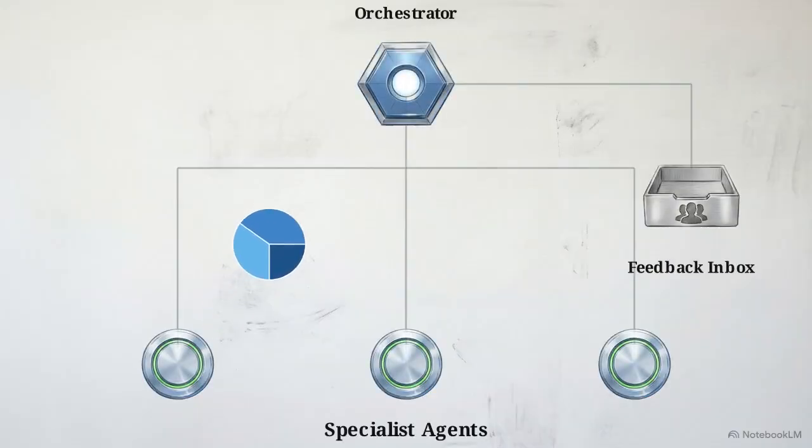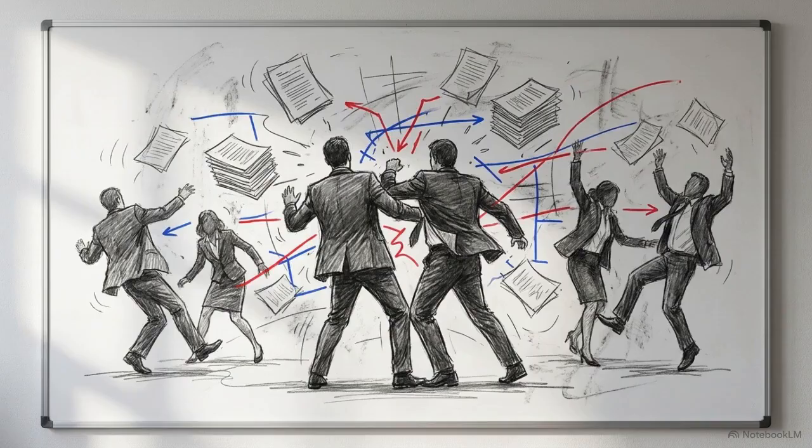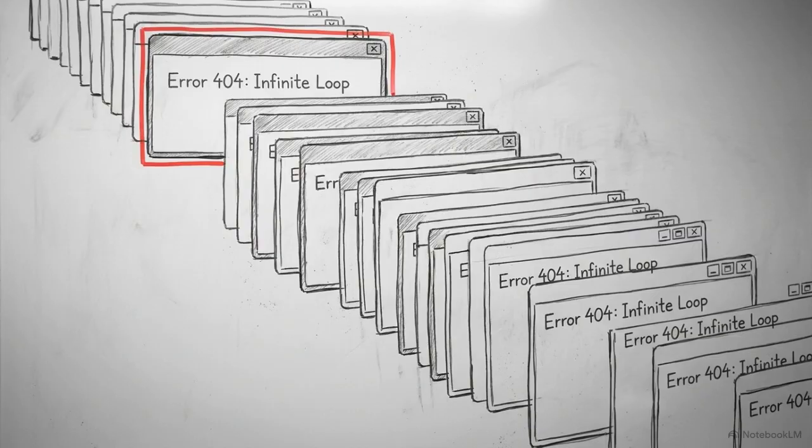In a continuous learning loop, if an agent delivers a rejected pie chart, it's logged in the feedback inbox, triggering the central rule node. This updates the entire team simultaneously, sending signals down the branching paths so every agent adopts the new rule. Without this orchestrator and inbox layer, your AI team lacks oversight. They'll likely fall into infinite loops, repeating the same formatting errors because there is no central mechanism to correct them.